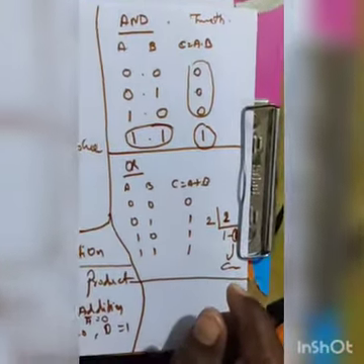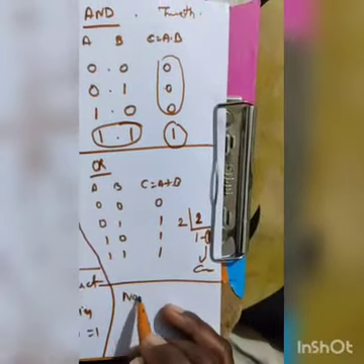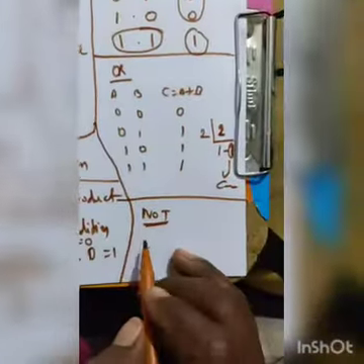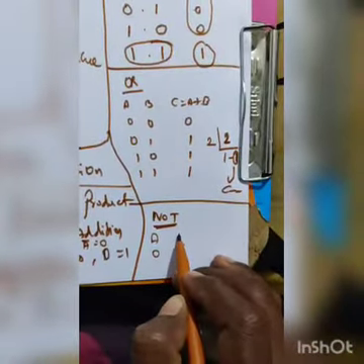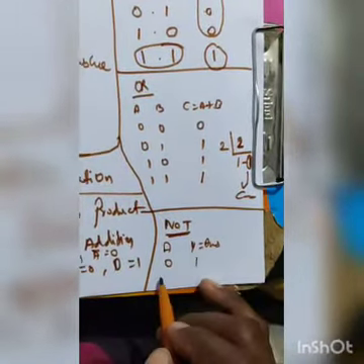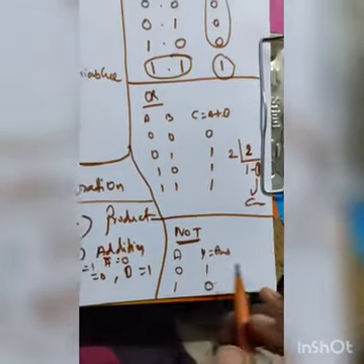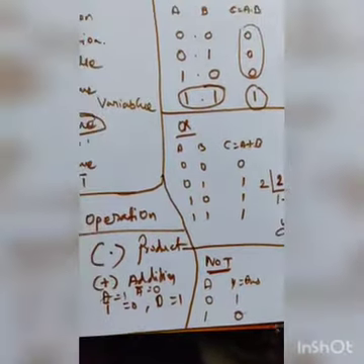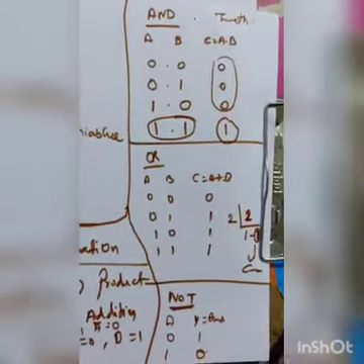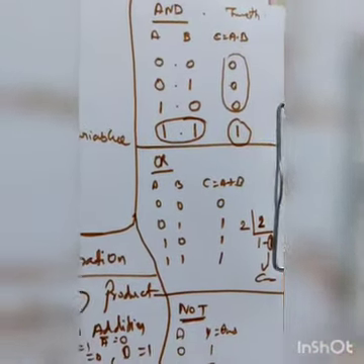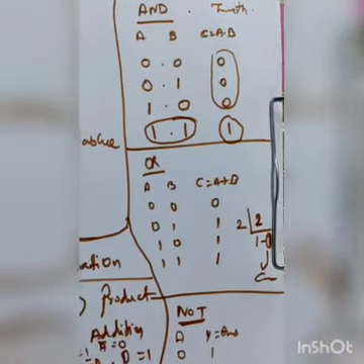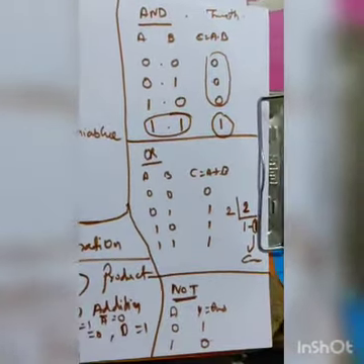Sir, next, what does the NOT operator mean? The NOT operator means nothing, just an inverse. When A value is 0, the answer is 1. When A is 1, the answer is 0. That is an invert operation. This is called the logical operations. Now, two more operators, I will teach you again.